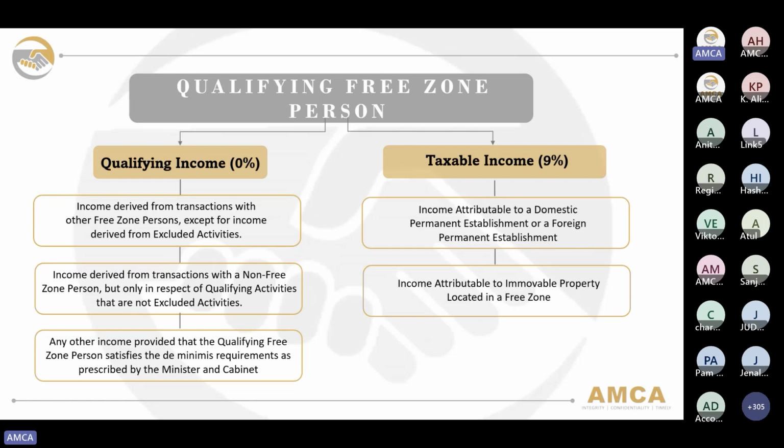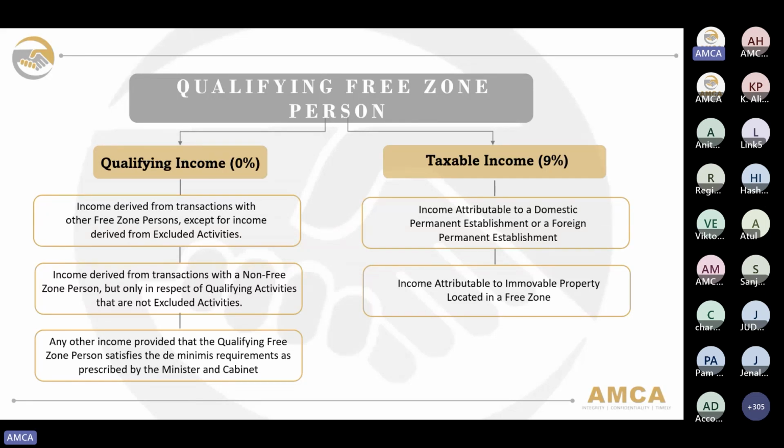For transactions with free zone persons, it is very important to know whether that specific transaction is listed as an excluded activity. So the income can be considered as derived from a free zone person if the beneficial recipient is a free zone person. To know whether the beneficial recipient is a free zone person, the end user must be the person who has the right to use and enjoy the service or the good and does not have any contractual or legal obligation to pass on such service or good to another person. And the term good that I have mentioned shall mean tangible or intangible property that has economic value in dealing, including movable and immovable property.